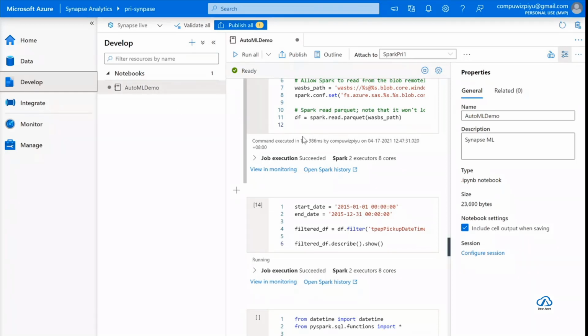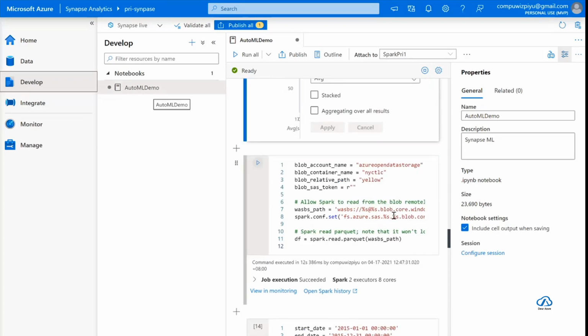This is my notebook which I created. It is running on my Spark pool. As soon as you create a notebook, you have to attach it to one of the Spark pools which you created. If you are running a T-SQL script, then you attach it to a SQL pool. But since I'm running a PySpark notebook, I'm attaching it to a Spark pool.